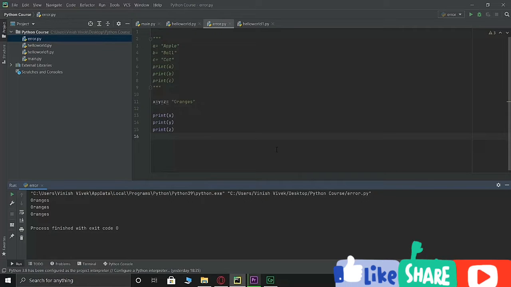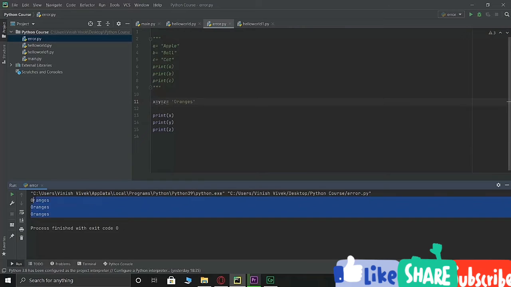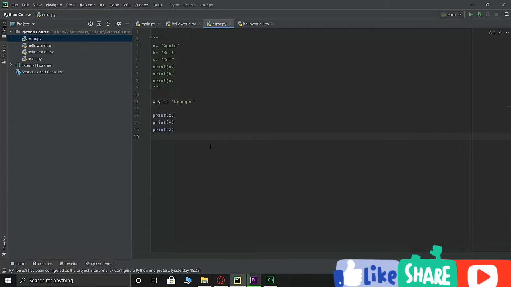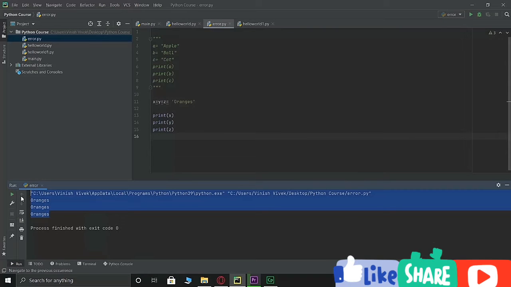Firstly, strings are basically declared in Python, as you saw, with either a single quotation mark or a double quotation mark. Like this over here is a string. This can be declared with double quotes or single quotes. And if I try to print this, again the values show up as oranges itself. So if you don't believe me, let me just shut this and do it again, and there you go, oranges. So this was how you create a string.